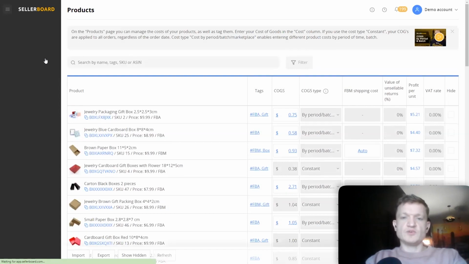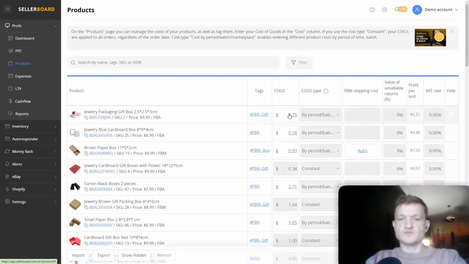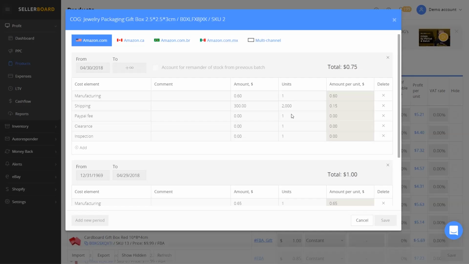In the products tab, you have the possibility to enter your cost of goods, and you can do this in several ways. You can do that either as a constant or by period or batch. So what does that mean? For example, imagine a situation when you have products ordered in a period with a certain cost, a certain price, and then the prices go up, for example, a month later, 2 months later, and you need to adjust the final cost of goods sold of this product in order to keep the numbers as accurate as possible.